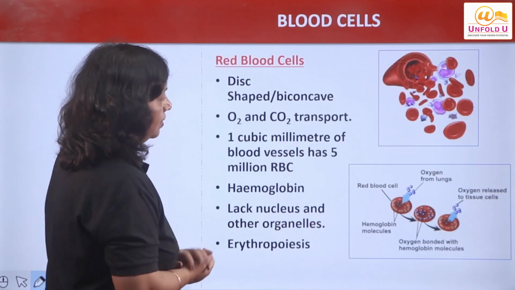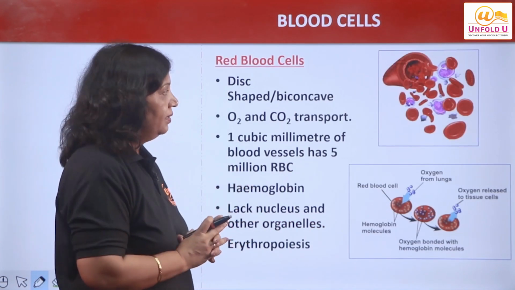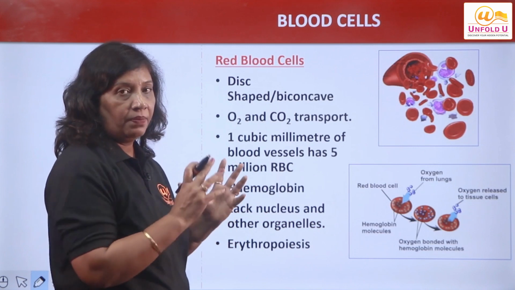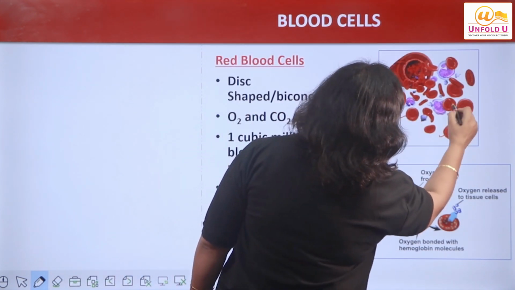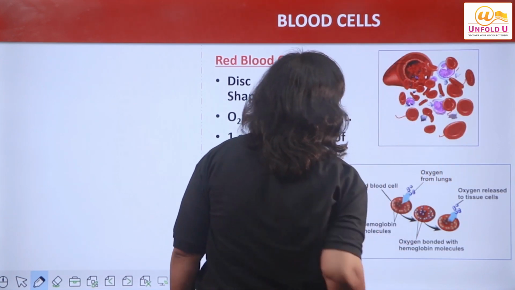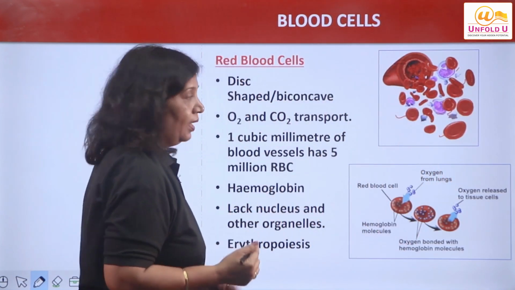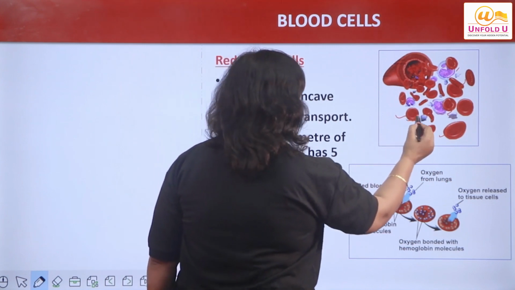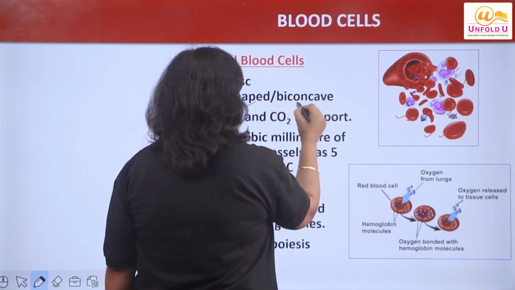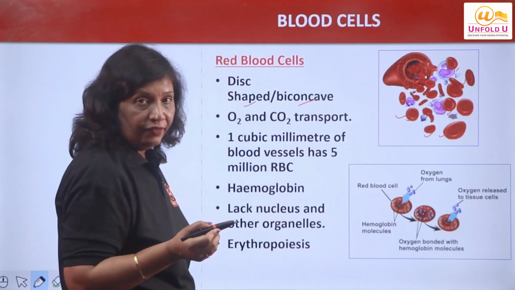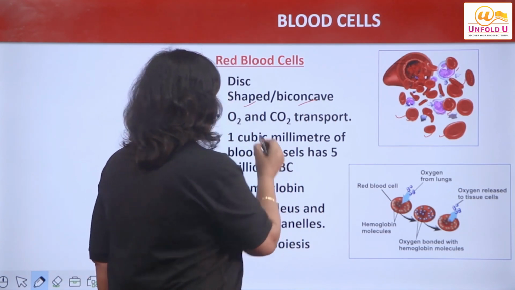Now let us study each one of the cells in more detail, structure and shape and all that, right? Now these are RBCs. You can see all these RBCs in the blood sample. You can see they are rounded, or you can say biconcave, disc-like. So what is the shape? Biconcave or disc shaped. What is the function?